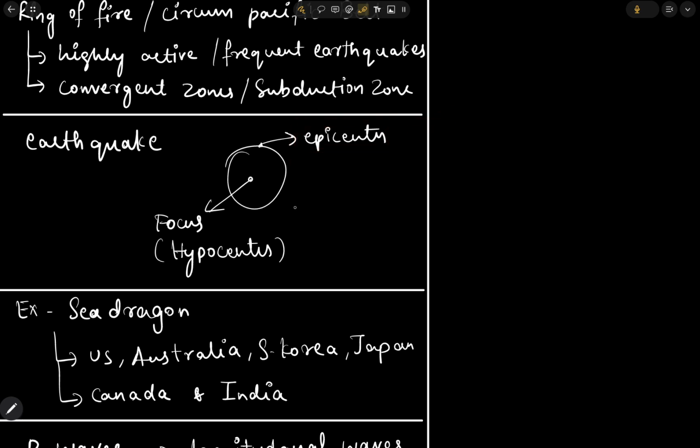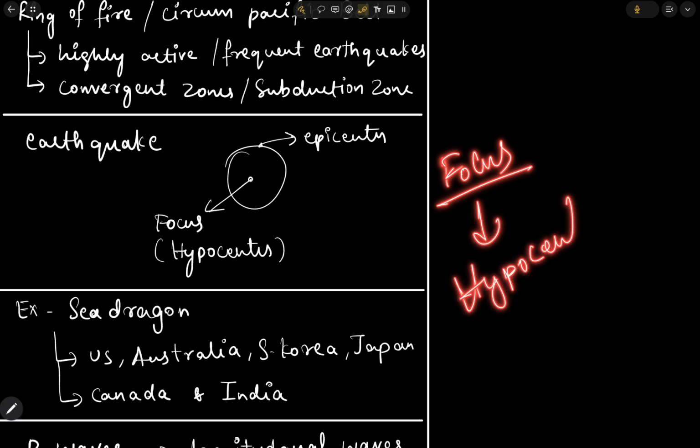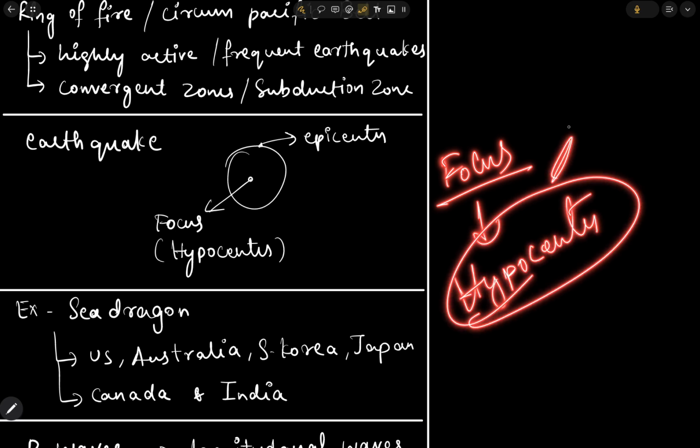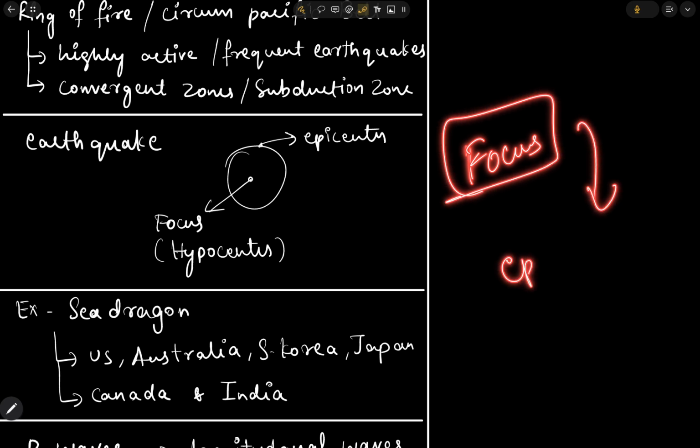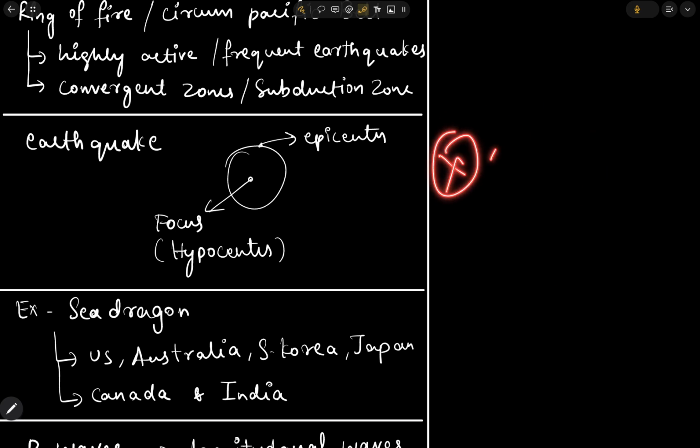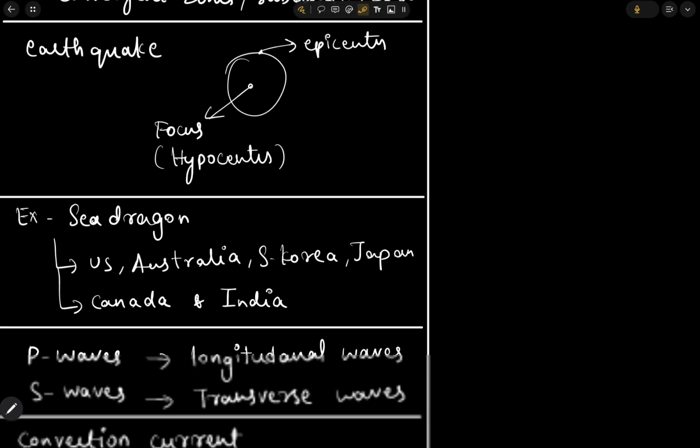So one thing we need to focus on is that we call focus the hypocenter, because in the exam the examiner may interchange the names and say the focus is also known as epicenter. But if we know the right answer, we know that the statement is wrong because focus is known as hypocenter.